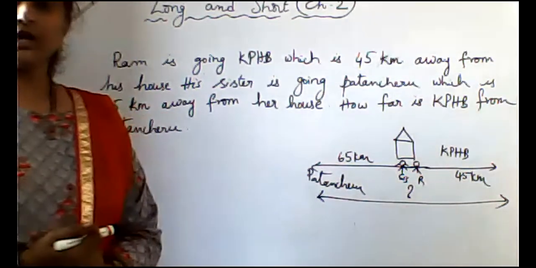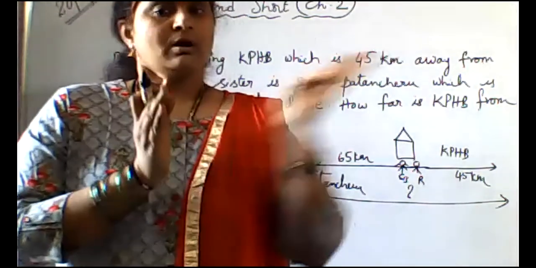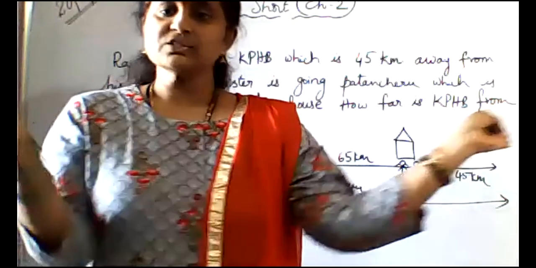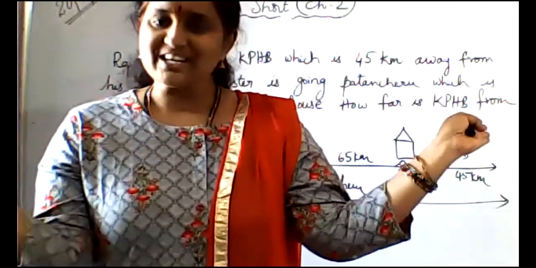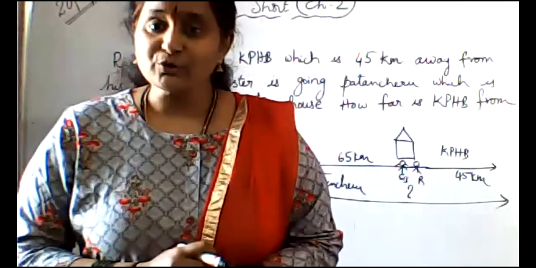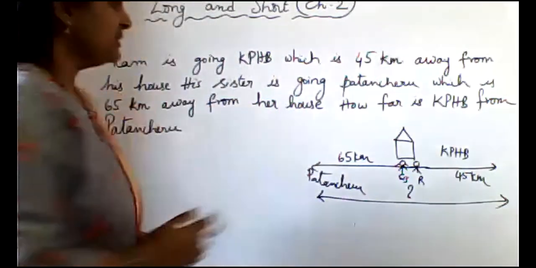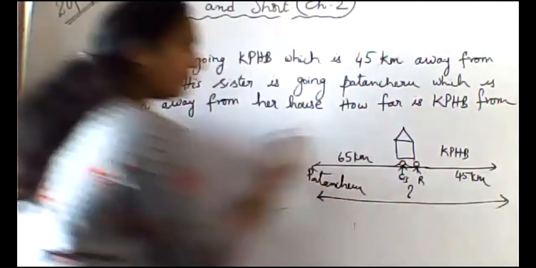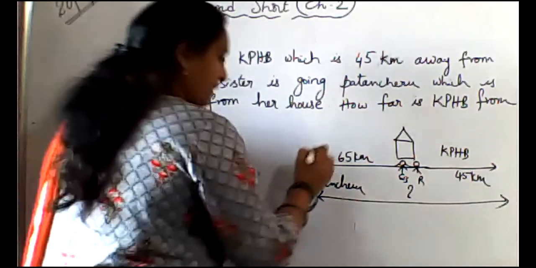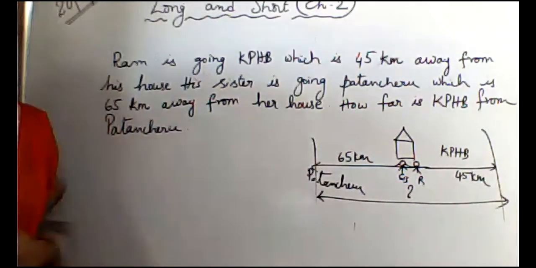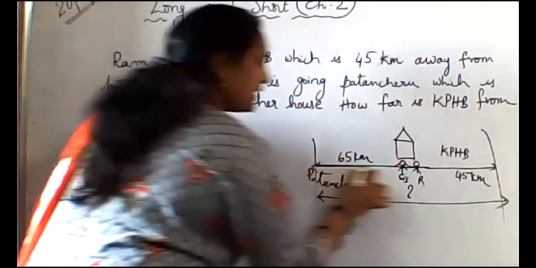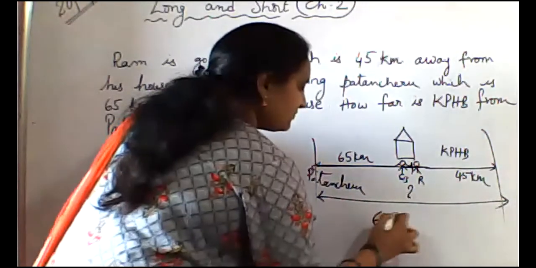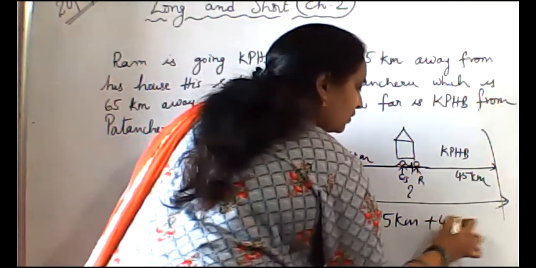Okay. See here, Joy. From your house, you are going left side 1 kilometer. And your sister is going in the opposite direction 2 kilometers. What do we have to do to find the distance? Addition. We need to add. So both started at the same point and they are moving in opposite directions. So from here to here we need to find out the distance. From here to here and from here to here we need to add the distances. That means 65 kilometers plus 45 kilometers.